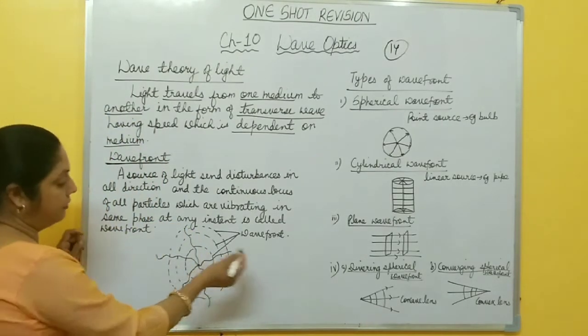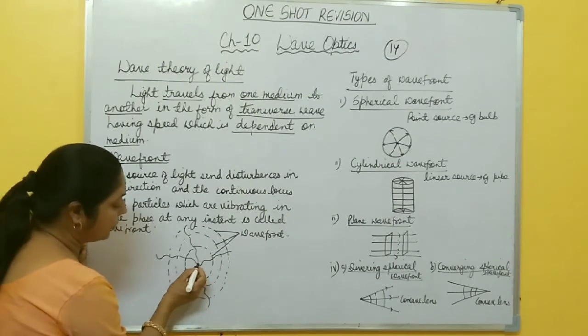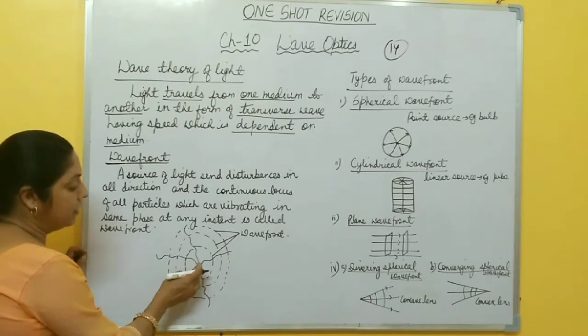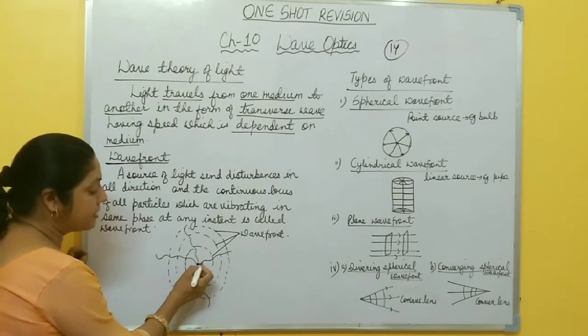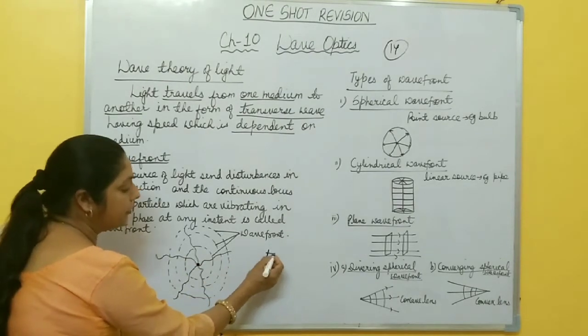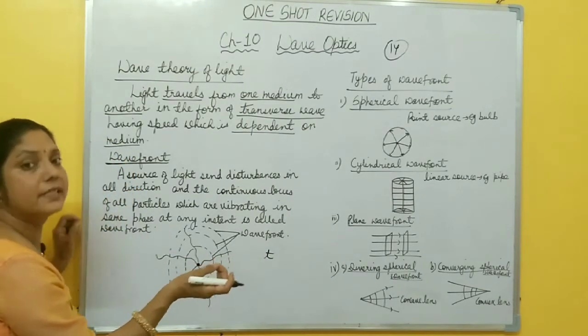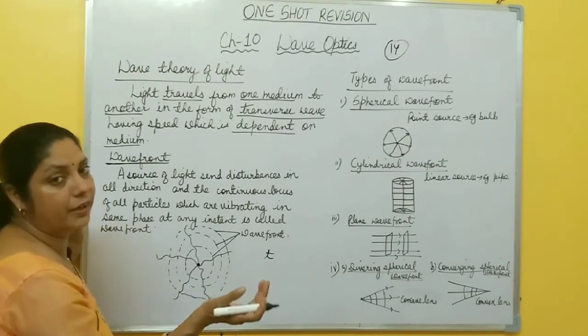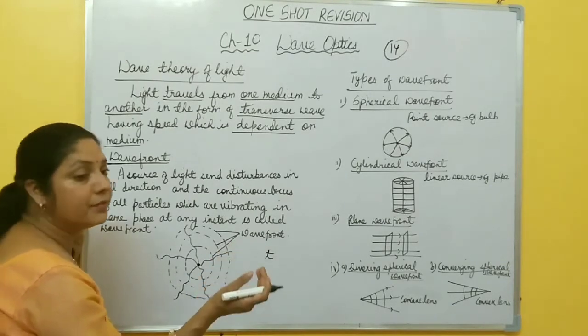It will be more clear with the help of this one. Suppose this is a point source, and now from here the disturbance travels in all possible directions. After equal interval of time t, if the speed of light is the same in the medium, if it travels in air, you know the speed of light in air; if it travels in water, you know the speed of light in water.